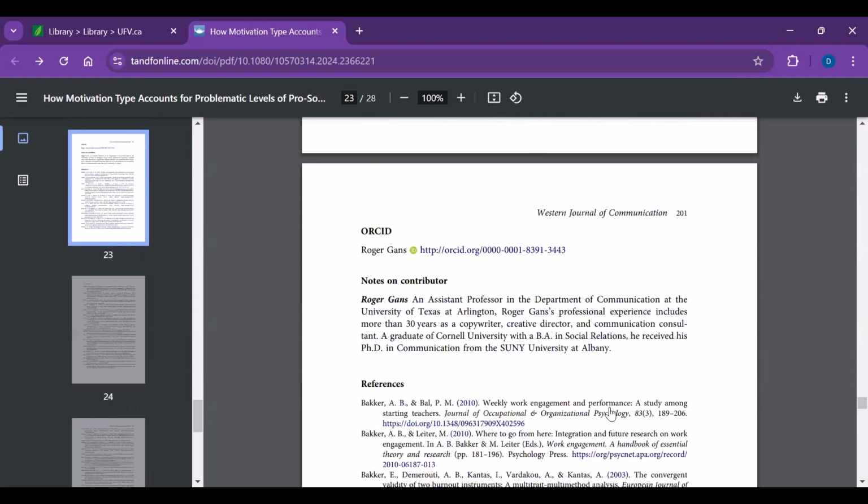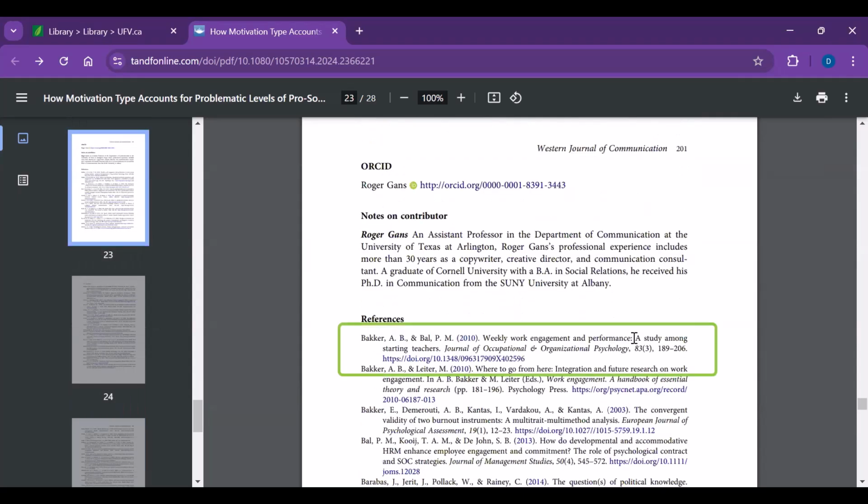And what you can do is look at the title of the paper. So this one's Weekly Work, Engagement and Performance. Look at the date, look at the authors, and just see what's interesting you and whether it's about your topic as well.